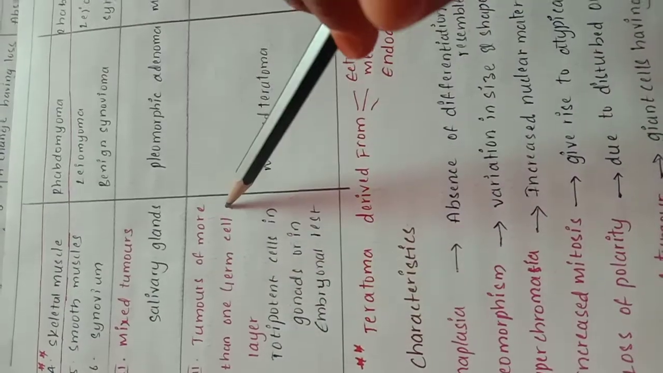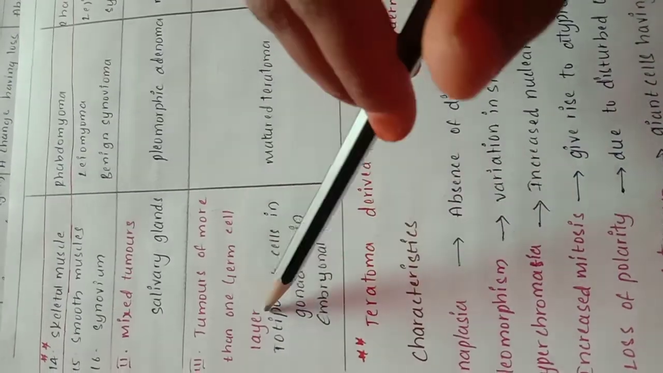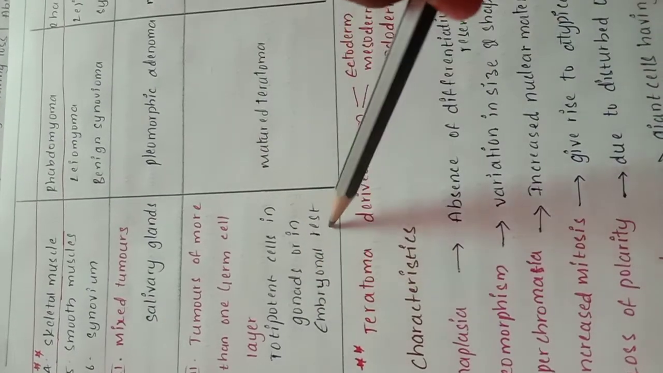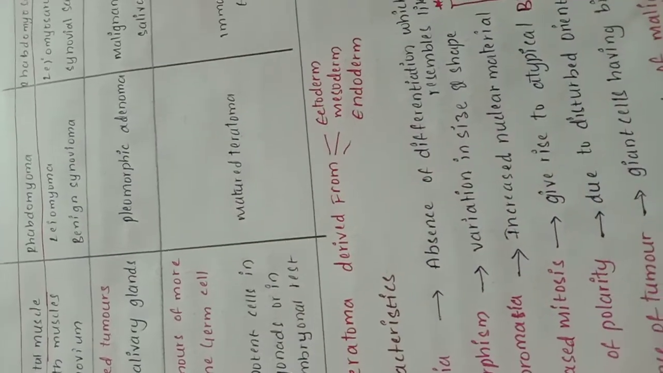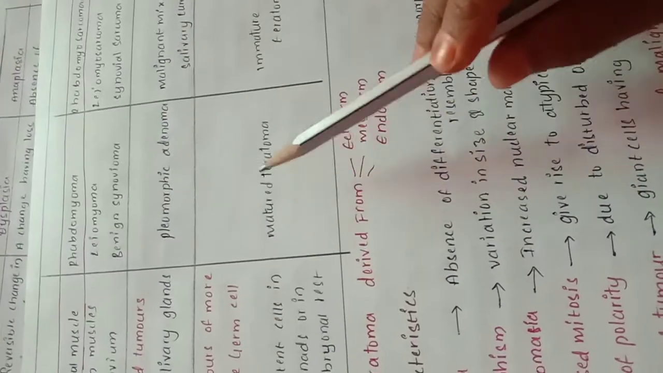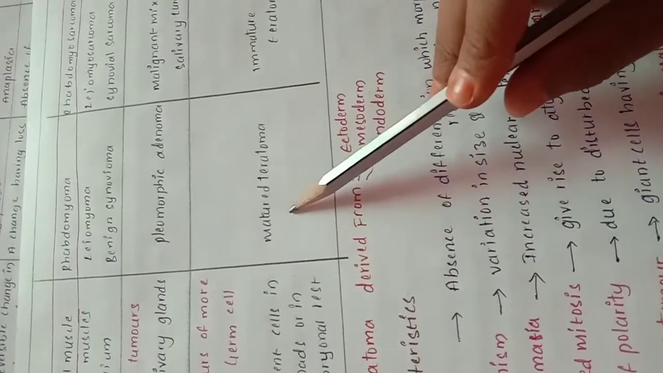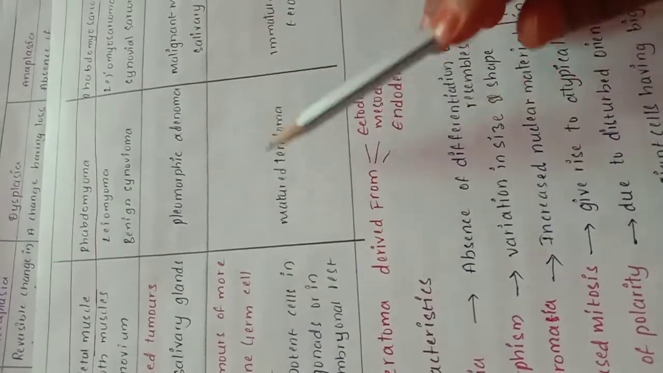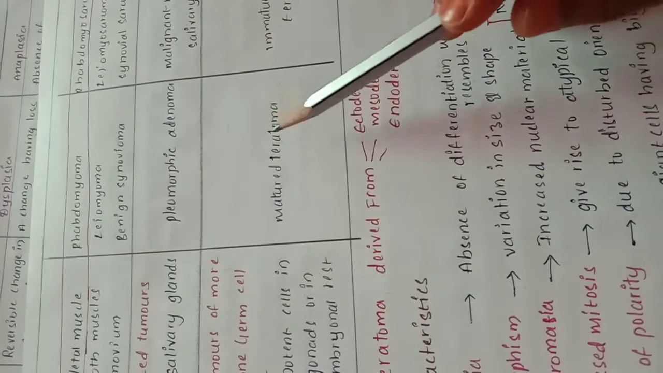For tumors of more than one germ cell layer, totipotent cells in gonads or embryonal rests, there is mature teratoma and immature teratoma. In the benign tumor it is called mature teratoma, and in the malignant tumor it is called immature teratoma. Teratoma is derived from ectoderm, mesoderm and endoderm.